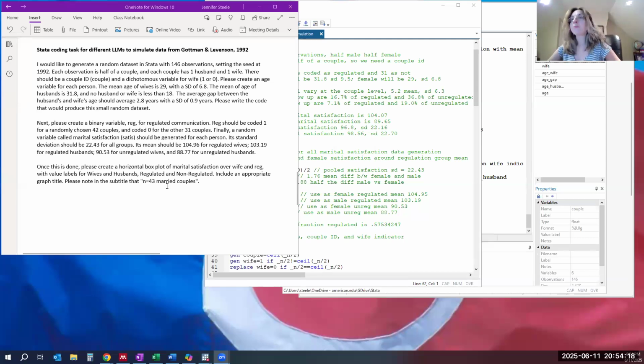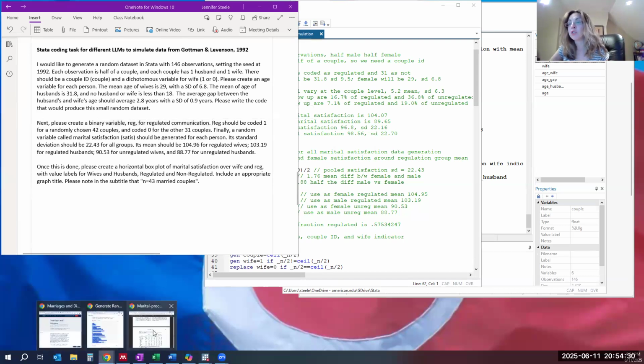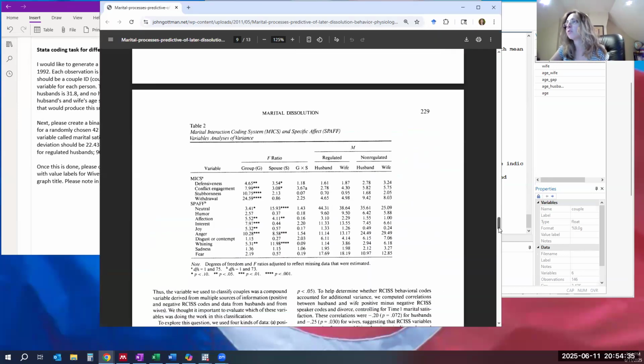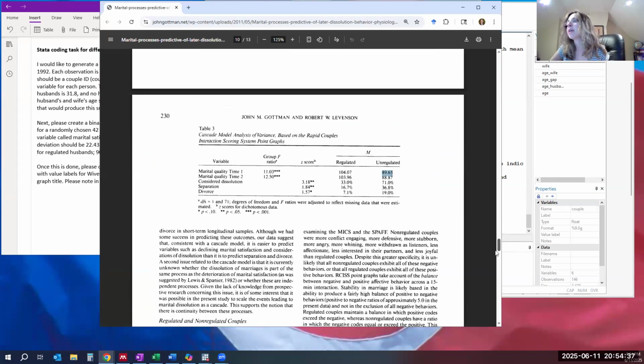But our task here, we still have some little tricky aspects. What we're doing is creating a binary variable for whether the couples have regulated communication or not, from this John Gottman study from 1992, it's a very old study.